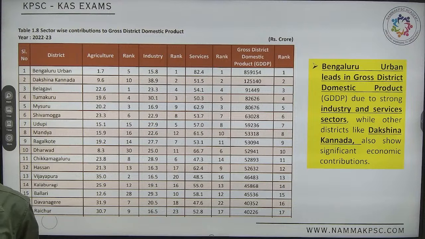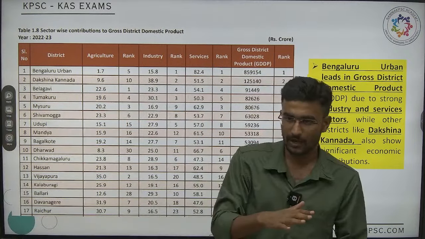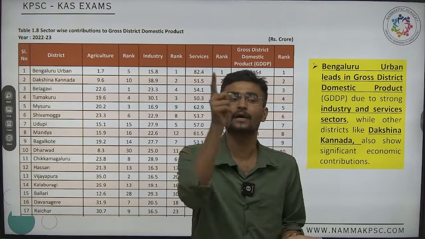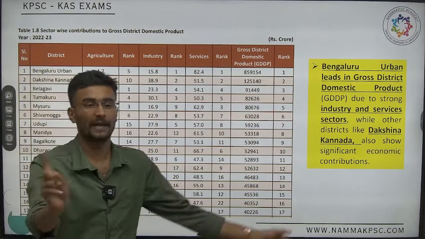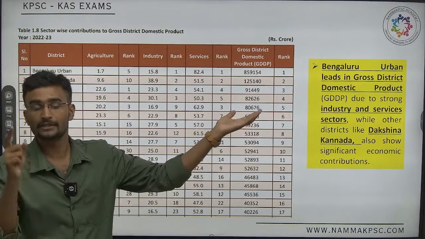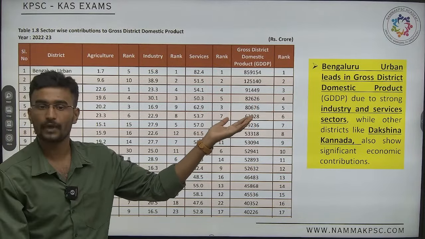Which has been ranked highest with respect to primary? It is Belagavi. Then apart from that, everything else is the same. Which has been ranked at the bottom with respect to industry and services? It is Kodagu. Excluding primary, which one? It is Gadag. Primary is Gadag. In the remaining two it is Kodagu.